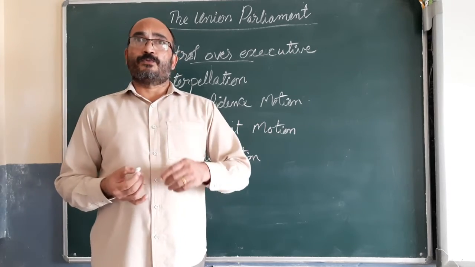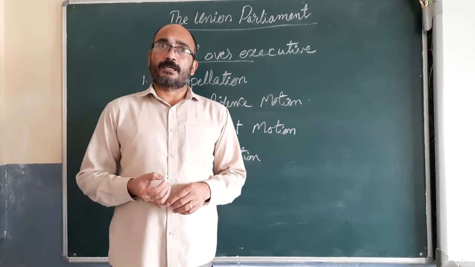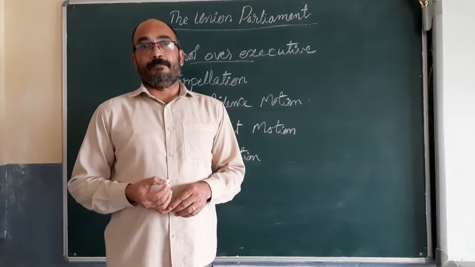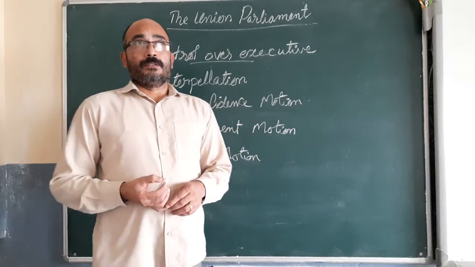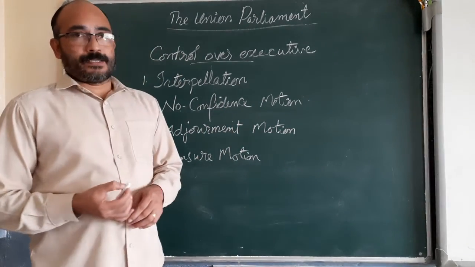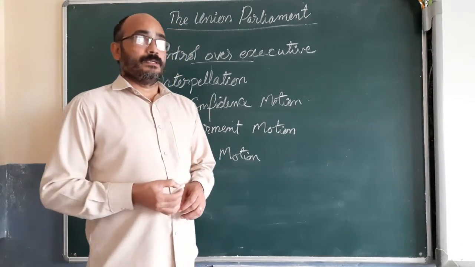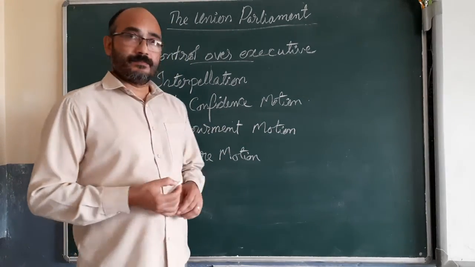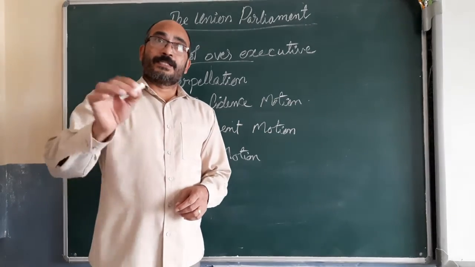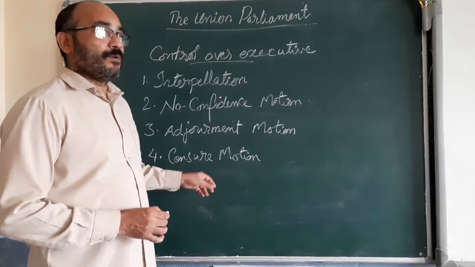Two wrong comments were made by Pragya Singh Thakur. These comments were not appropriate. For the inappropriate comments, a censure motion was moved. The comments were criticized by the opposition.